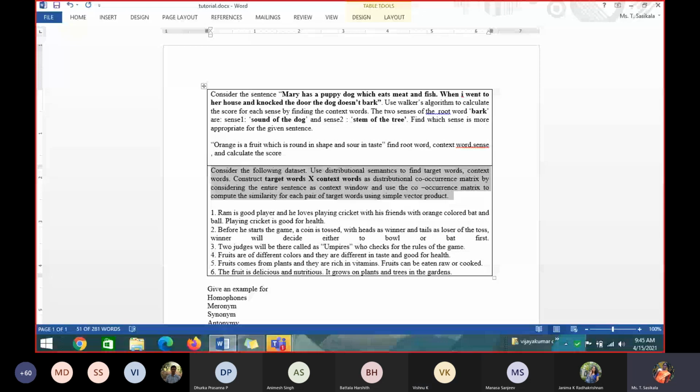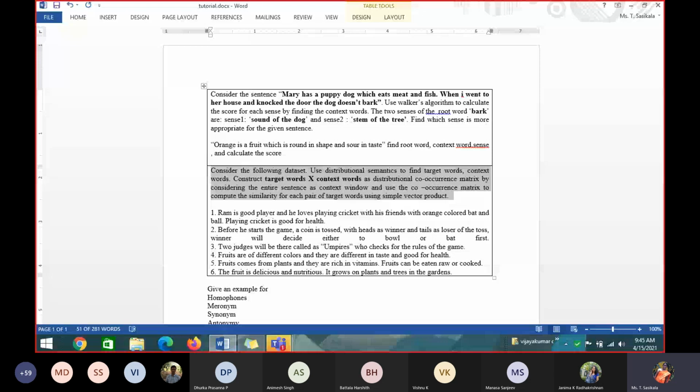Who knows the steps to solve this? Can anyone explain the steps? First we find the target words. Very good. Then the context words, the vocabulary. Context words represent the dimensions or characteristics of the target words, right? First, you have to identify the main target words. If you don't know, please note this down in your notebook.